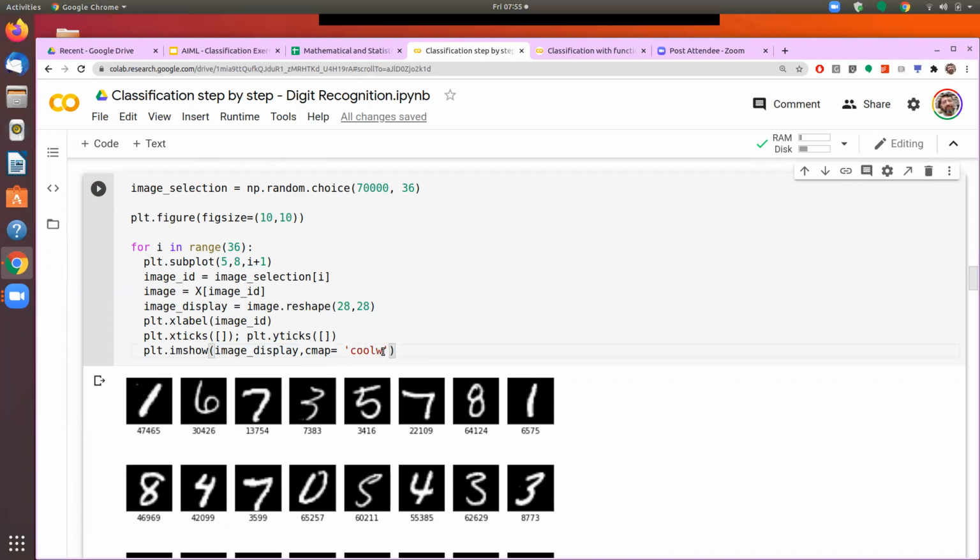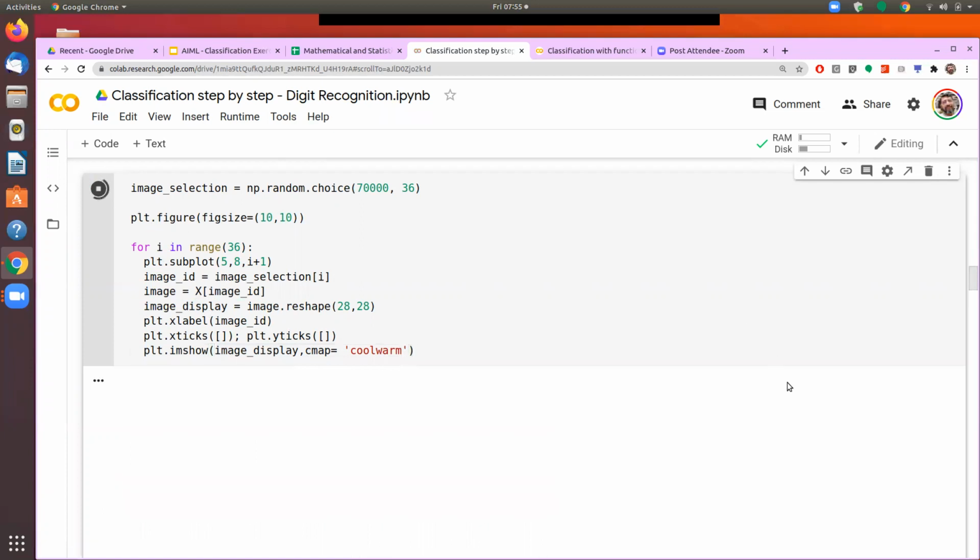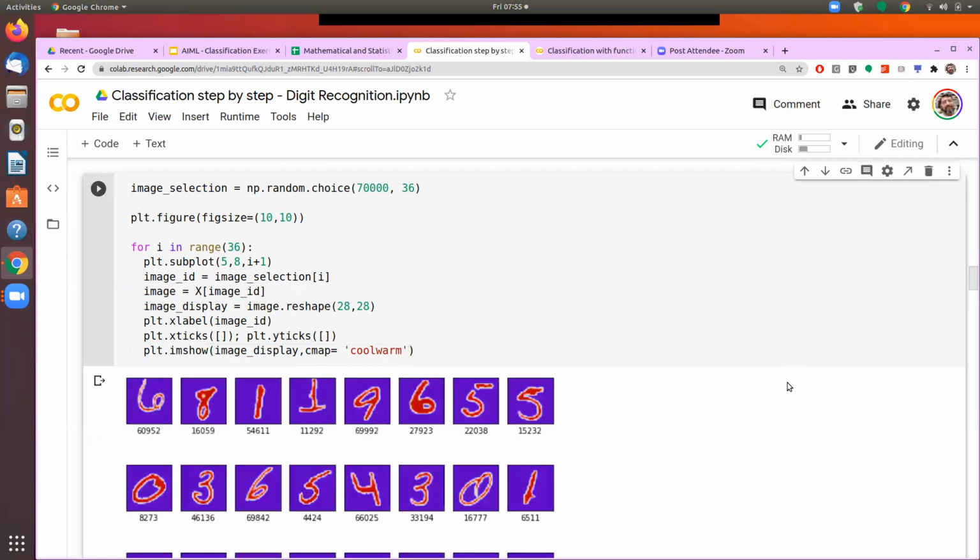Or we have this color map. We have used this color map in showing our heat map. When we showed the heat map, it was showing cool-warm. So we can use that kind of color map, and it will show you in maybe red and blue. Wherever the values are close to 0, those are shown in a bluish format, and wherever the number is higher, it is shown in red. So these are the different things that you can experiment with.